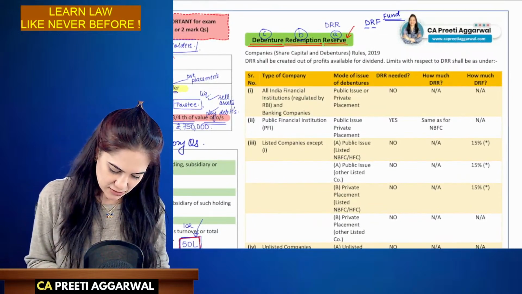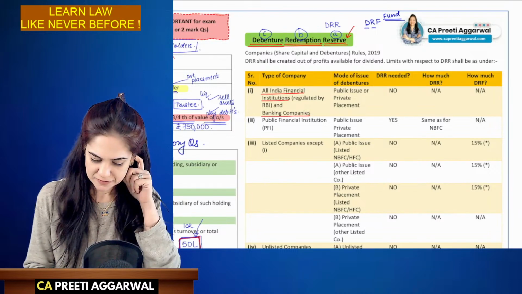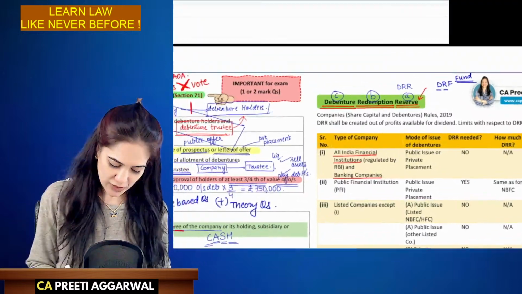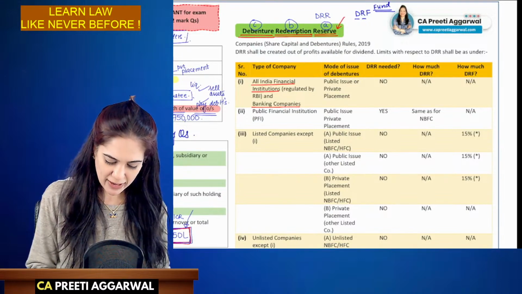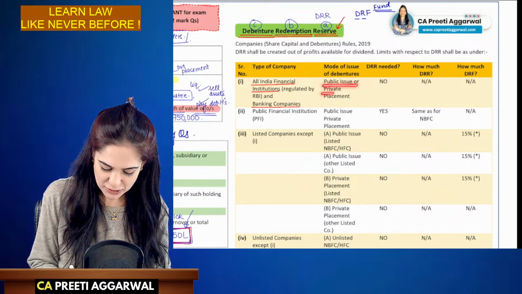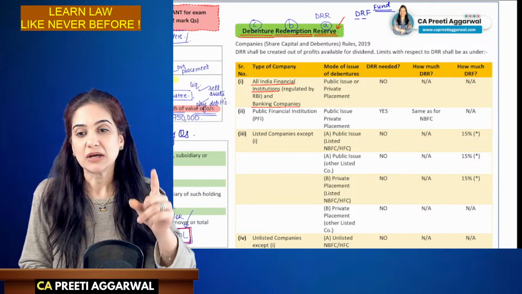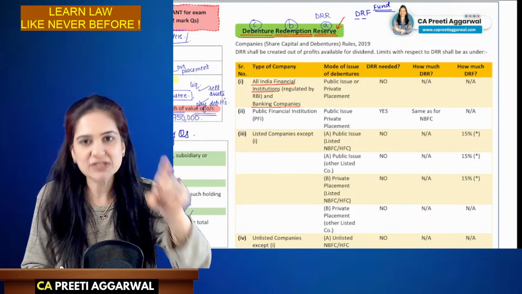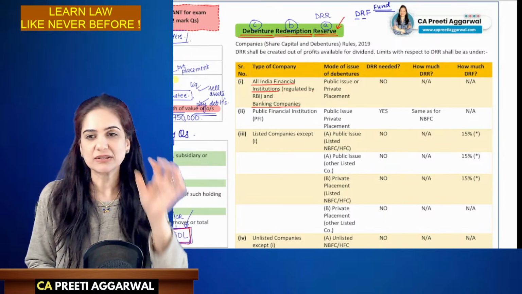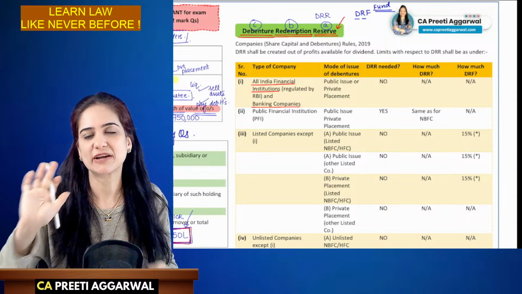in case you are an all India financial institution or a banking company, all India financial institutions are backed by the government. So you may be issuing debentures through private placement or public issue. No need to create DRR, no need to create DRF, because the chances of failing are very less, because they are regulated by RBI. They will redeem. That is why no DRR, no DRF is required.